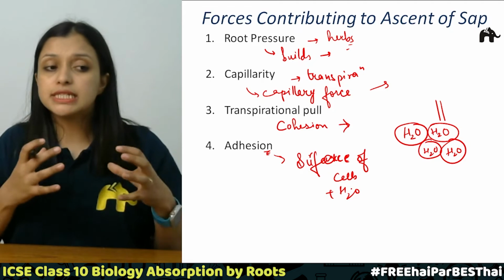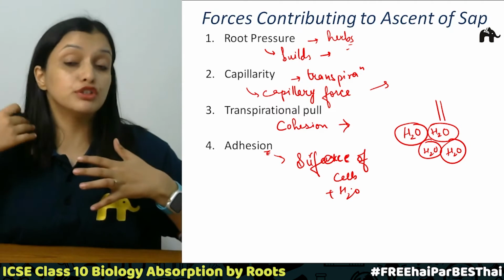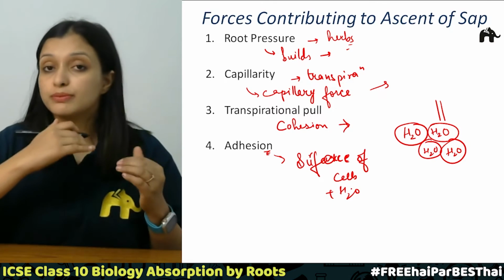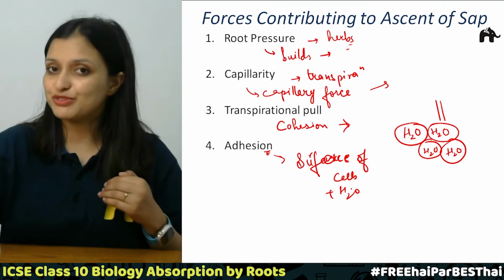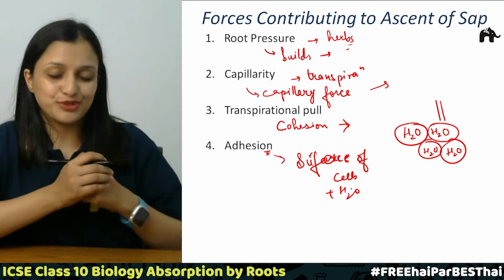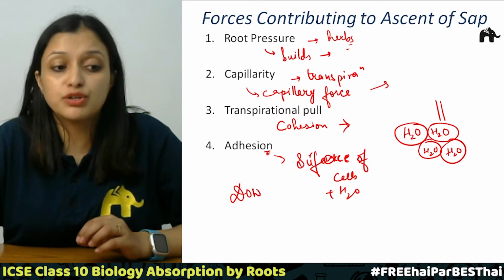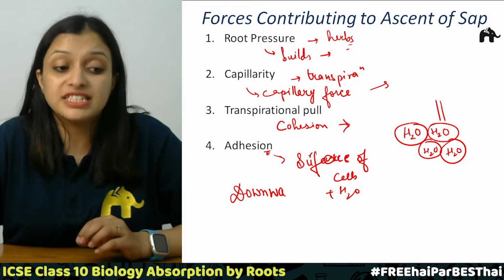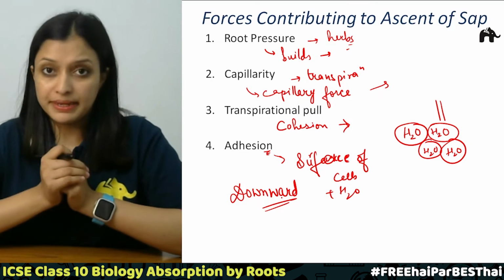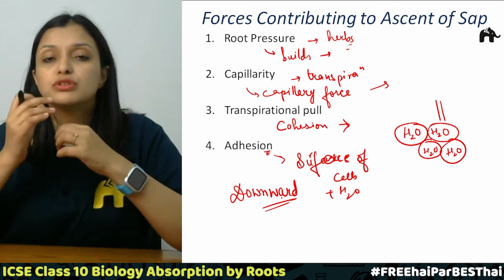Correct. So these are the four different forces which actually help water to move from the lower parts of the plant to the high parts of the plant. I hope this is clear to each one of you. Now next comes the downward movement, right? We were talking about how this ascent of sap, this upward movement of water, takes place, but now we also need to talk about the downward movement.